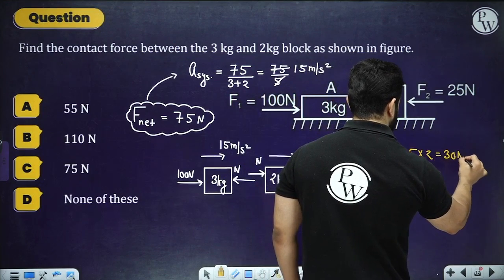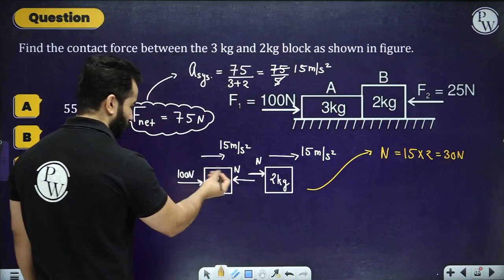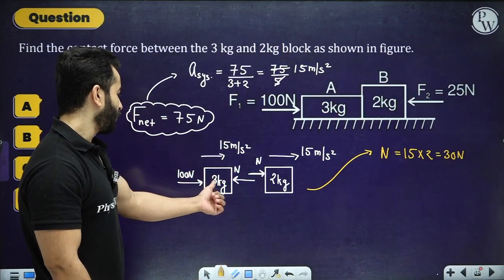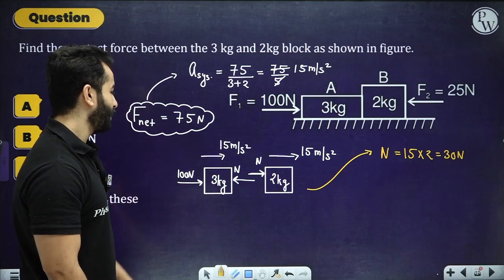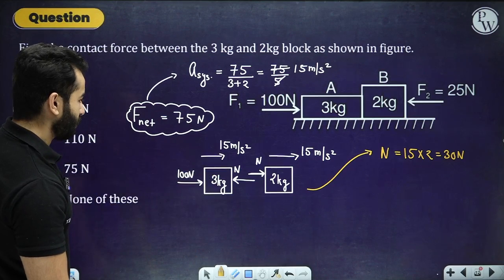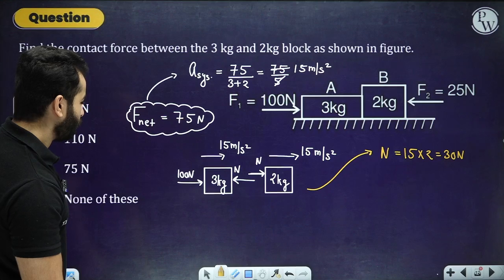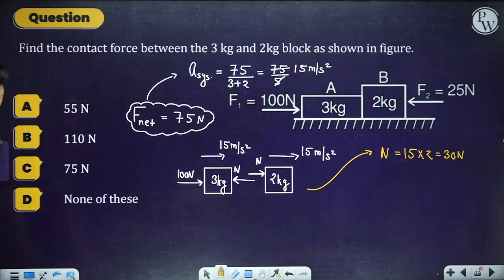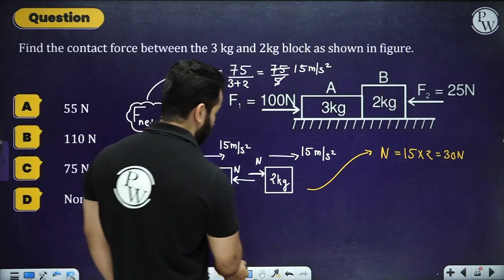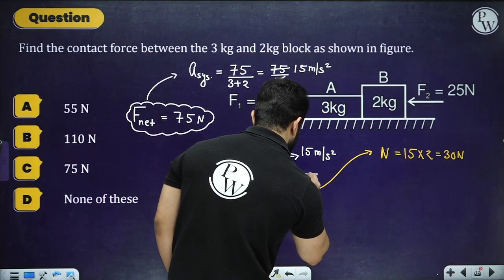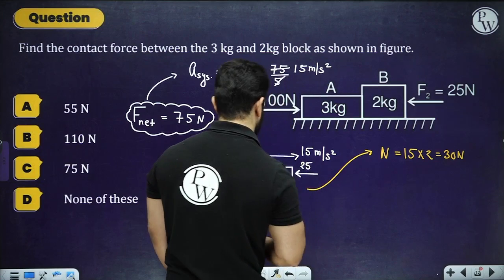So I've got what my normal reaction is. And if you again apply 100 minus 30, again it's going to be 75, and 75 divided by 3 is again going to be 15. So the correct answer is actually, let's quickly understand if we have got any other problem over here. I think we have done everything correct. Let me check the options. Yeah, we have made one mistake. I have also got this 25 Newton over here. I forgot it. So let's also mark this 25.